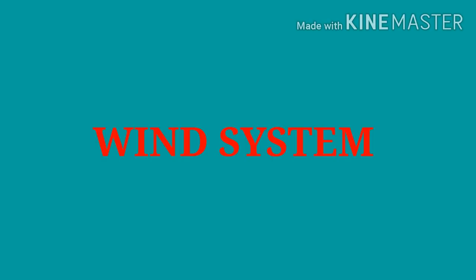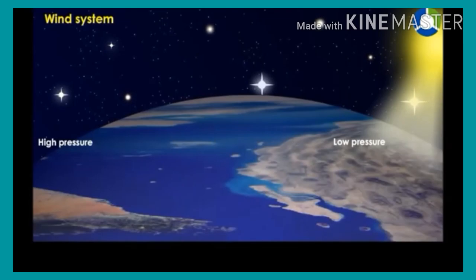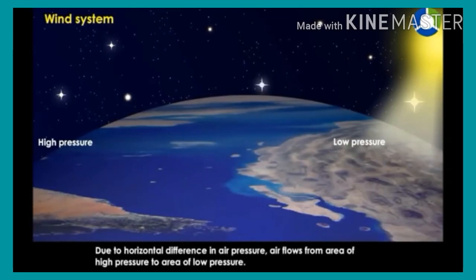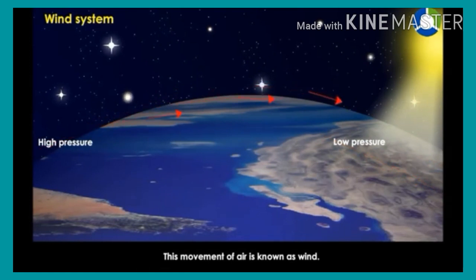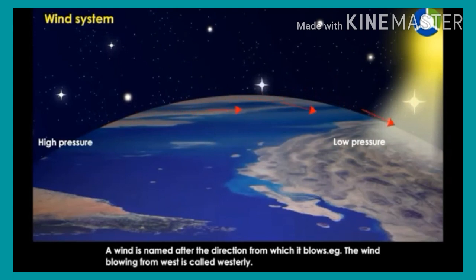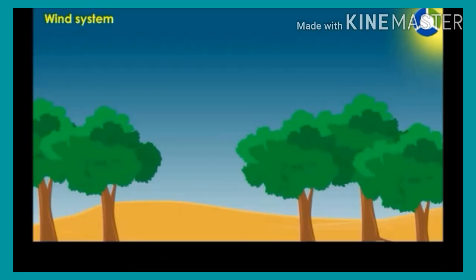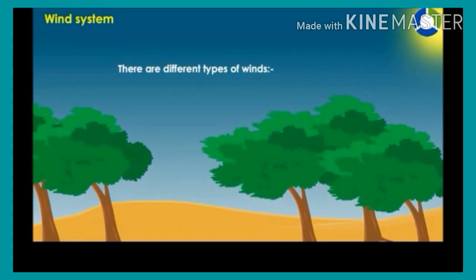Wind system. Due to horizontal difference in air pressure, air flows from area of high pressure to the area of low pressure. This movement of air is known as wind. A wind is named after the direction from which it blows. The wind that blows from west is called westerly. There are different types of winds: permanent winds, periodic winds, and local winds.